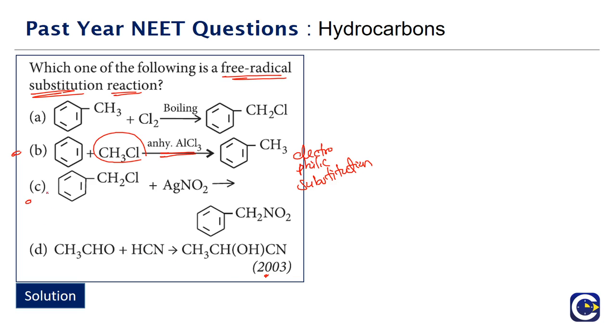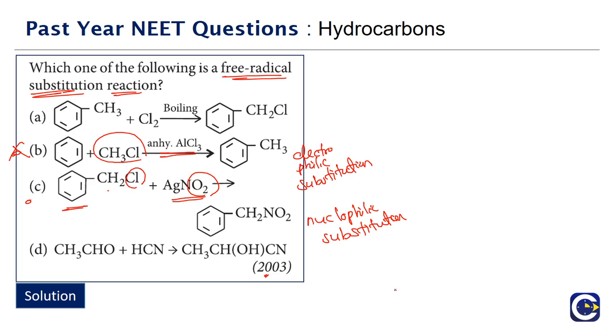Then option C, this is not going to be the free radical substitution. Option C is C6H5CH2Cl reacting with AgNO2. If you see the product, what is happening? The Cl minus is replaced by NO2 minus. So it is a nucleophilic substitution. Option D is an aldehyde reacting with HCN to give an addition product.